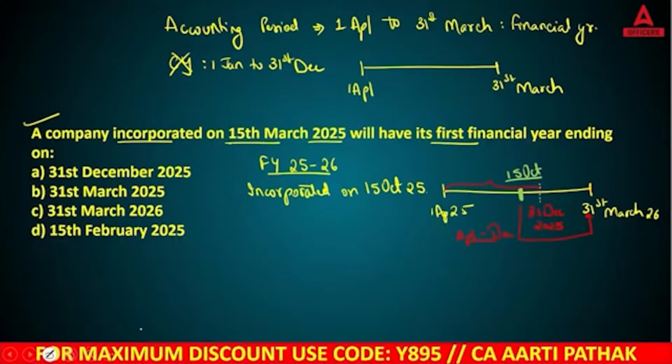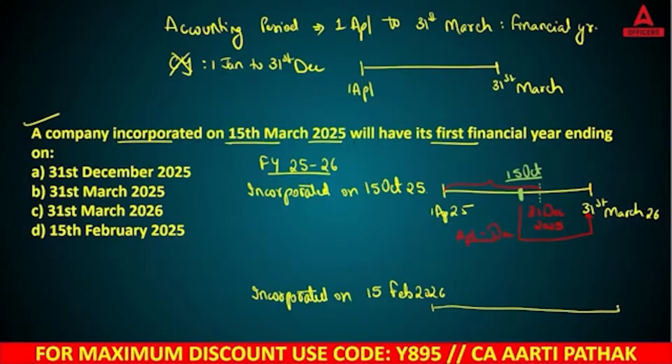Okay? But the point you need to remember is, suppose with the same question, you incorporated on 15th February 2026. Again, though you are following this financial year only, financial year 2025-2026, the point you need to remember now is, here is your 31st December. Yes, this is your 31st December 25.